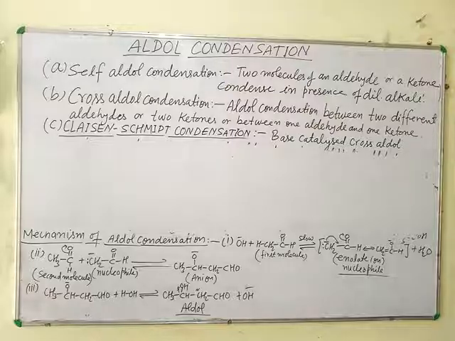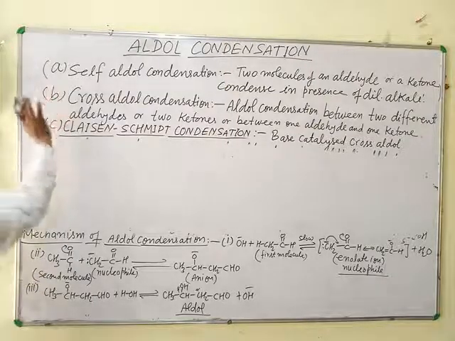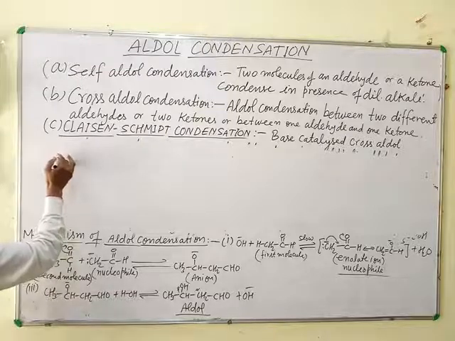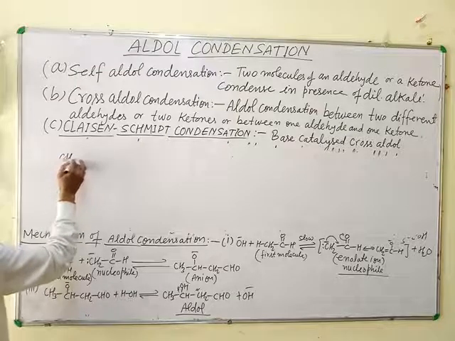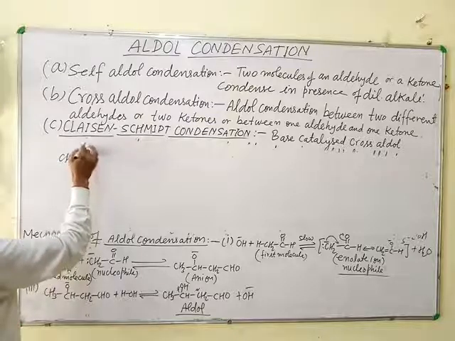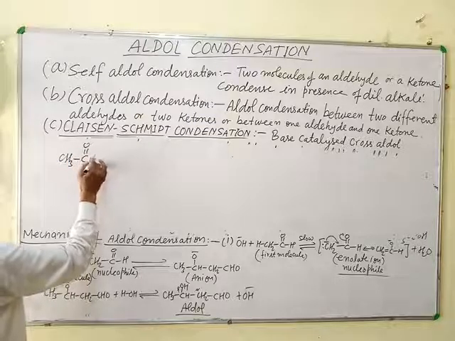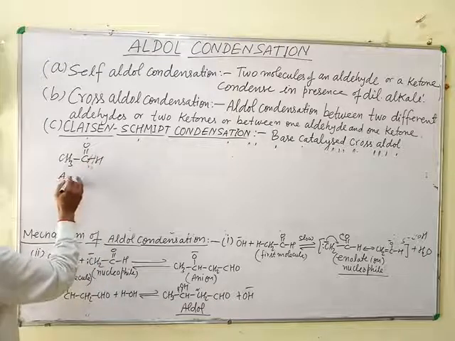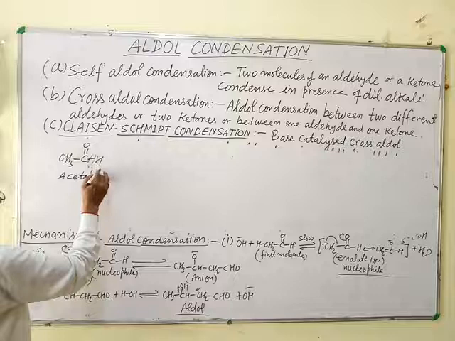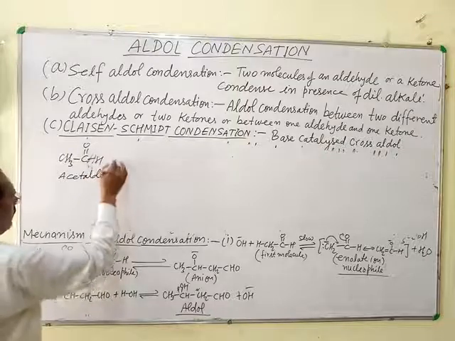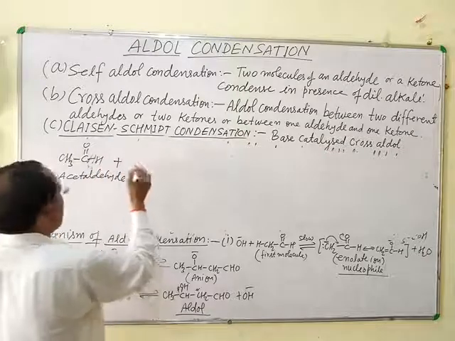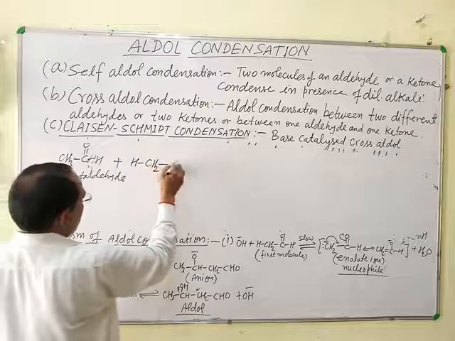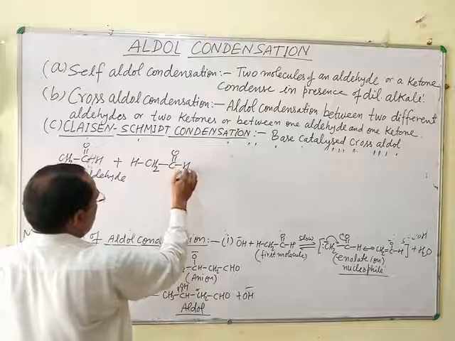First example of self aldol condensation: when two molecules of acetaldehyde, CH3CHO, this is acetaldehyde, CH3CHO, plus acetaldehyde.